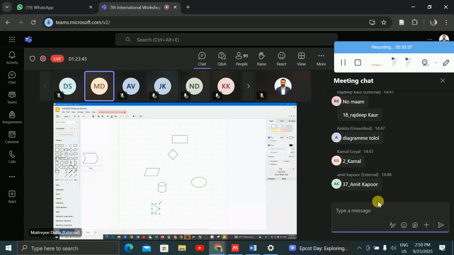For example, say I am drawing this, and I can write anything here. Whenever you click and drag your mouse here, you can see there are 4 arrows showing. That means in 4 directions you can connect, right? So what I will do, I will just drag this and connect this. So automatically it will be connected.